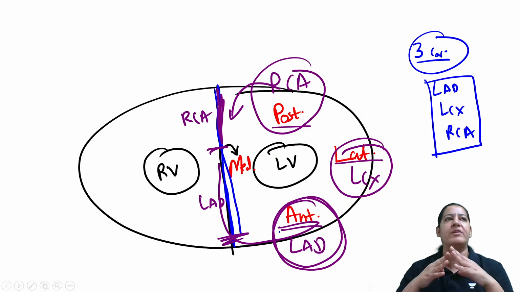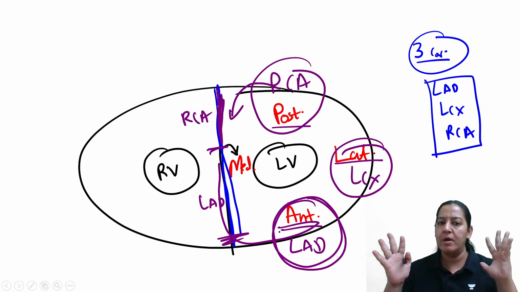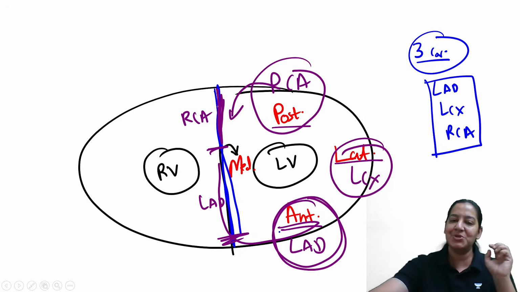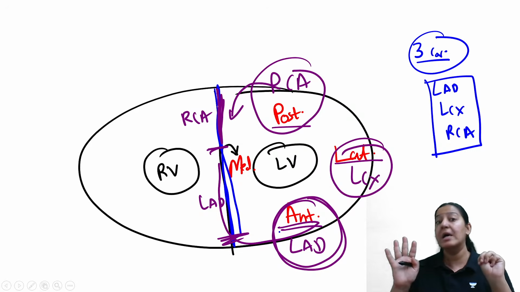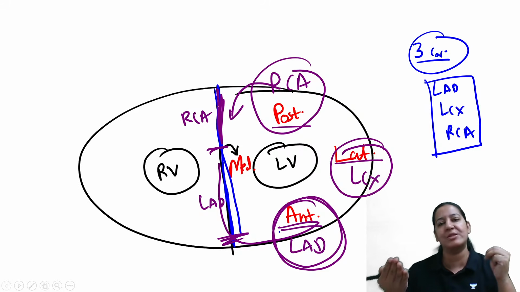I hope everyone got it. Adra, Kishore, Sufi, Gaurav, have you got it? I can't see the names of the others. All the students who are watching me right now, have you got it? What is the blood supply of the four walls of the left ventricle? Say yes or no. So, three coronaries plus four walls. How do three coronaries supply the four walls of the left ventricle?